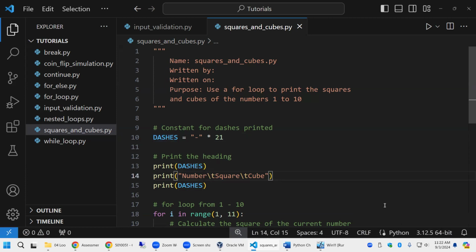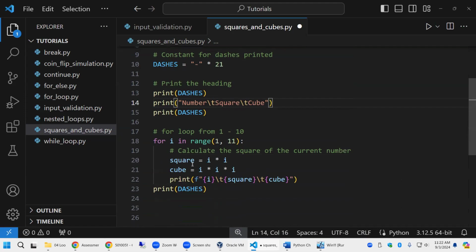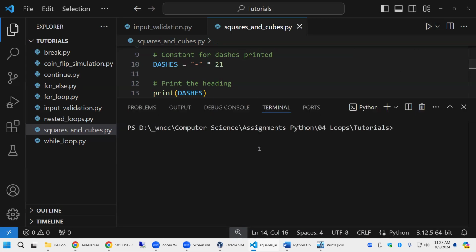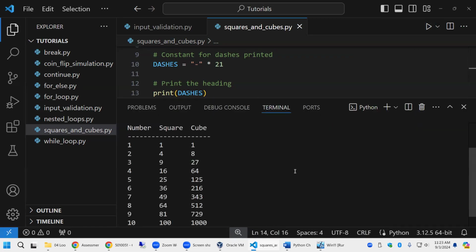This is one I don't think we've done, is the \t. We may have, but \t inserts a tab character. The one I know we've used a lot is \n for a new line feed. This does the tab character. And now we're multiplying squares and cubes, and all I put this in here is it's just kind of a fun little program that shows things in a very nice little format.